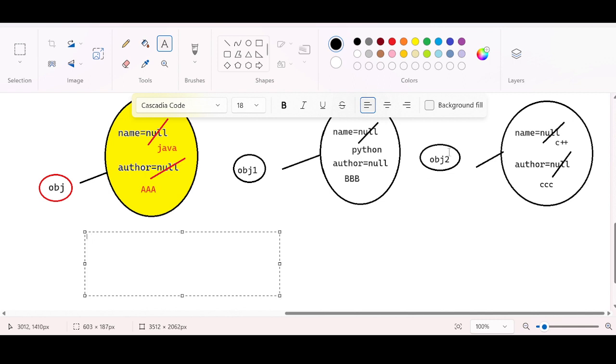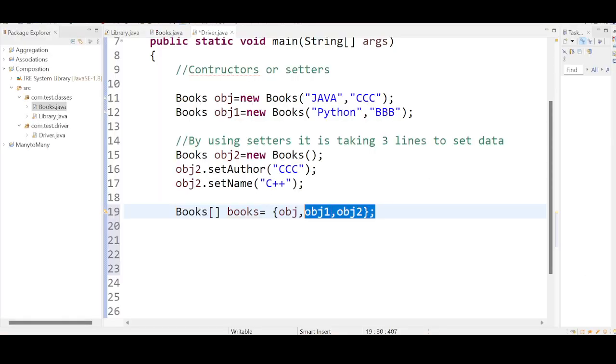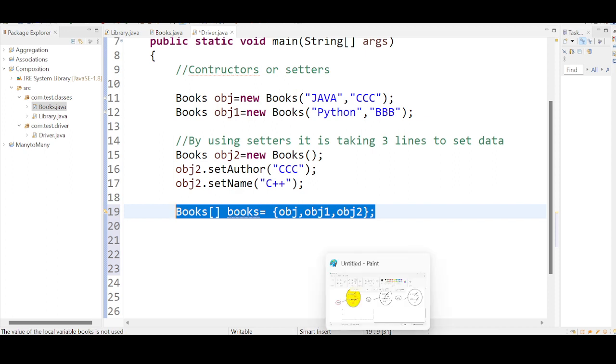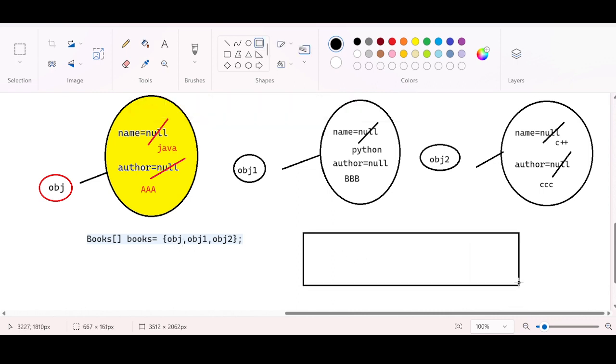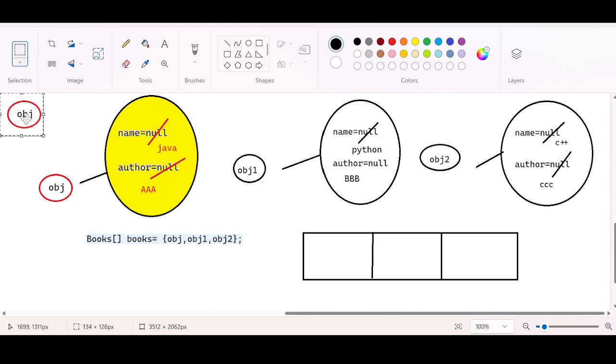So we are discussing this instruction. Which do you want? Books. Okay, so all these objects are getting stored once again in the form of an array. Because of this, internally an array will be created. This array is going to store 3 objects: obj, obj1, and obj2.